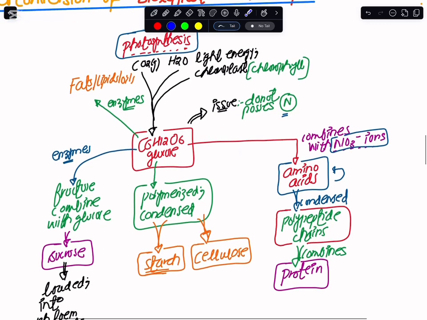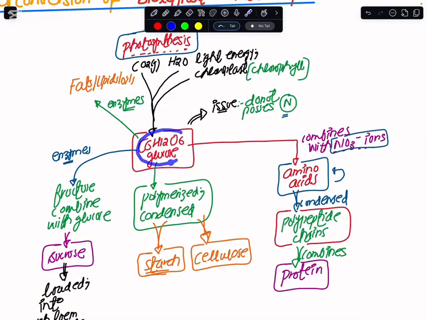Now, okay, fine, the plants got this glucose converted into the proteins. How would they convert this glucose into the fats, lipids, or oils? The plants have some enzymes in them, and these enzymes work on the glucose molecules, and as a result we make the fat, lipids, and oils out of it.